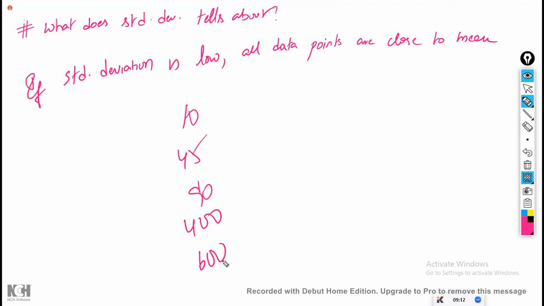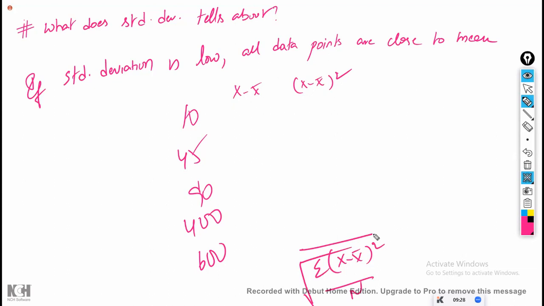So blindly, square only. Whatever deviations we have, for every deviation first we calculate the square. After calculating the squares, we calculate the mean of them, and for that we apply the square root. Now this denominator value is fixed, 5. Whether here it is 500, 400 or 100, it is 5 only. The numerator will change as per the data; the denominator will always be fixed.